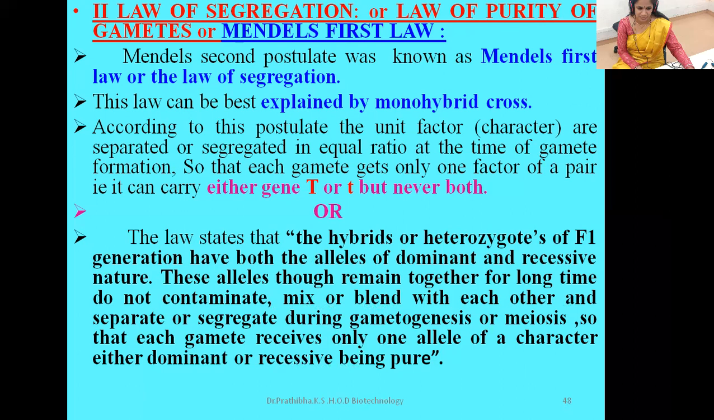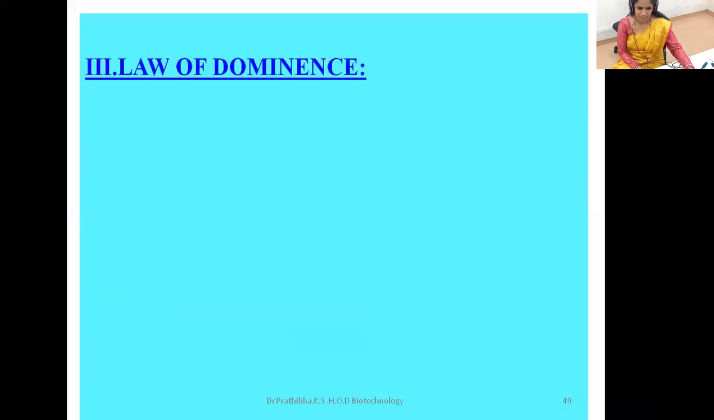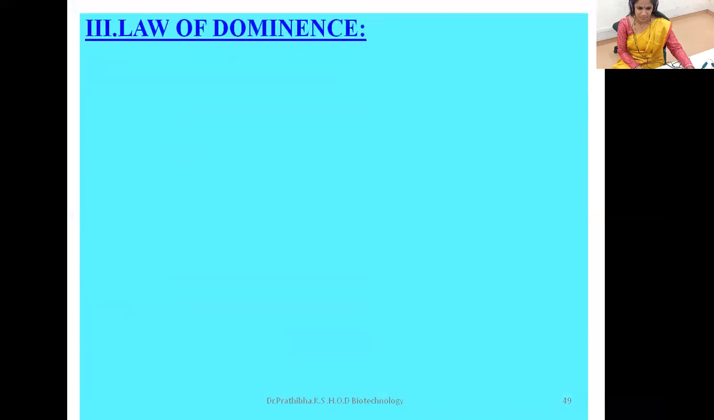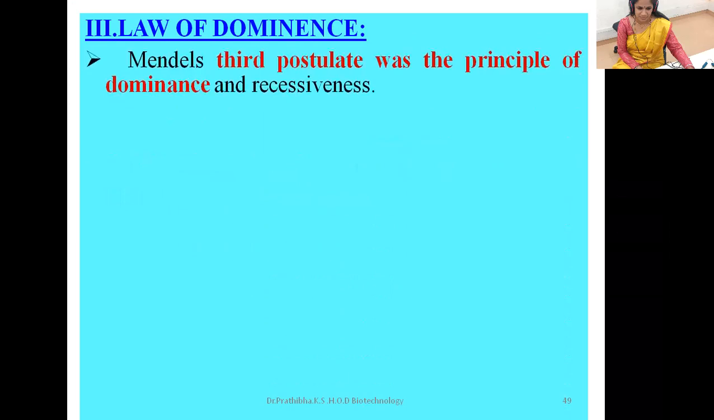You can write here the monohybrid cross with the definition. Here in monohybrid, what did we get as the ratio? Phenotype is 3:1. Genotype is 1:2:1. Now let us go to the next law of heredity, that is law of dominance.